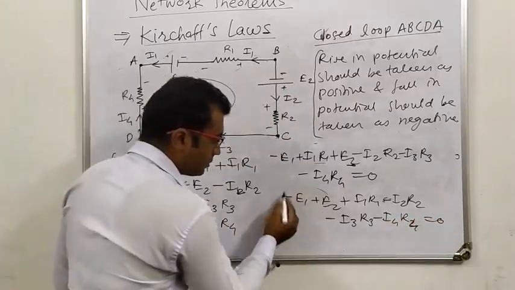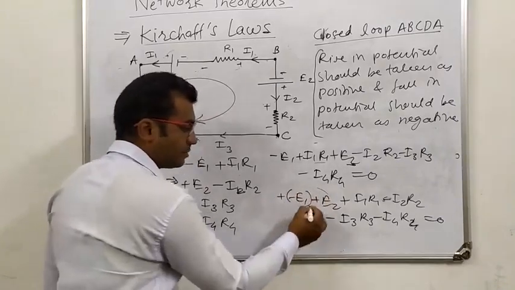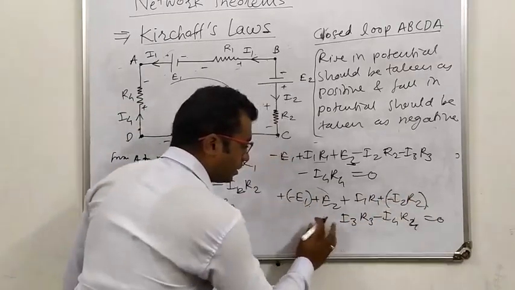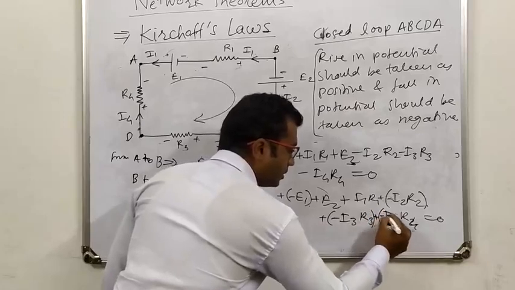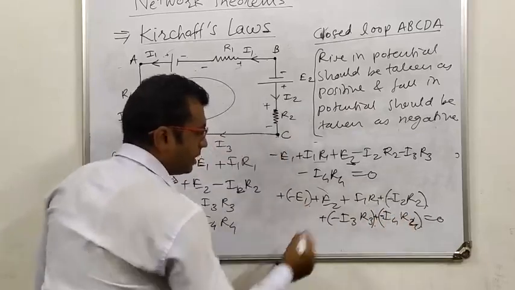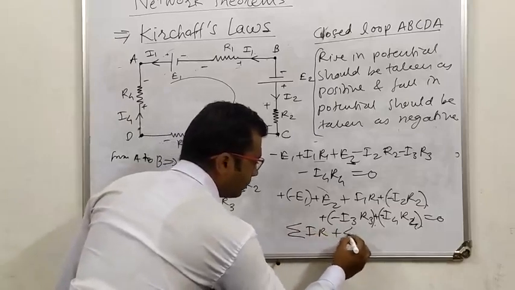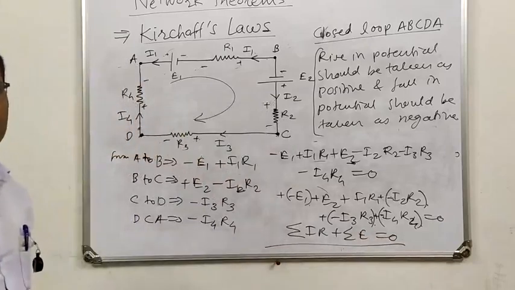This minus can be written as plus of minus, also here plus of minus, and also here. Therefore, this can be expressed as summation over IR plus summation over E equal to 0. This is Kirchhoff's voltage law.